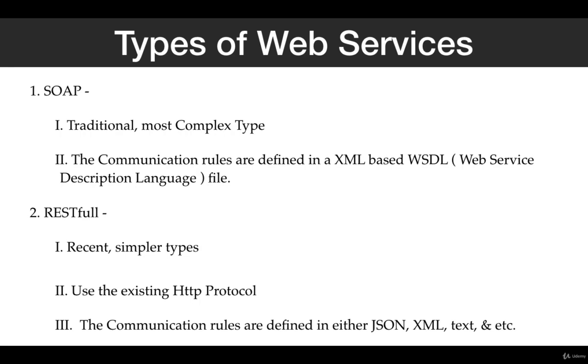And RESTful web services use existing HTTP protocols. As SOAP is a protocol and RESTful is a platform itself, RESTful can use SOAP API inside it. That is why one of the communication rules can be defined in XML format in the case of RESTful APIs as well.